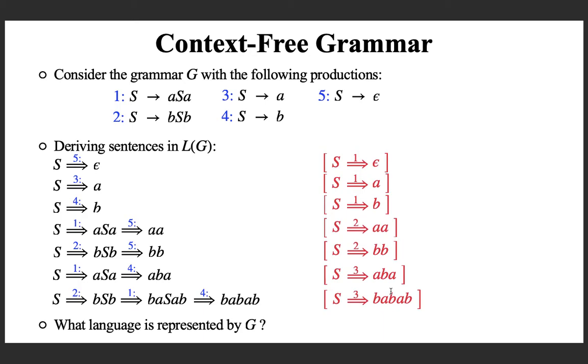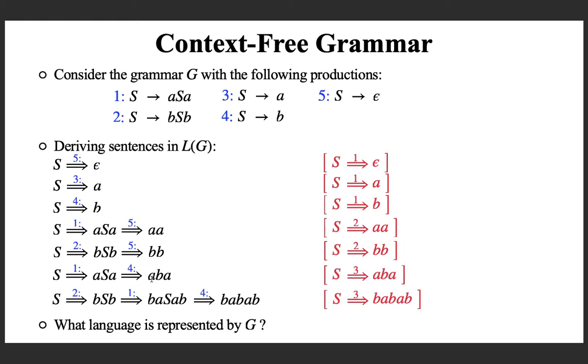It's a little more complicated grammar to generalize and say what the language is. But if you carefully look at all the strings, you can generalize. What you can see is that in every case, the reverse of the string is same as the string. In this case, epsilon, reverse of A is A, reverse of B is B, AA, reverse is AA, BB.